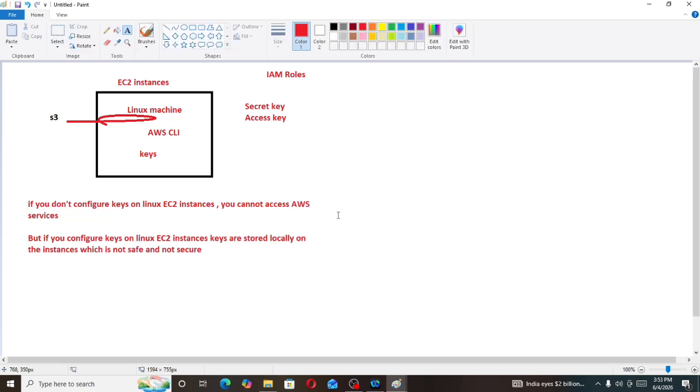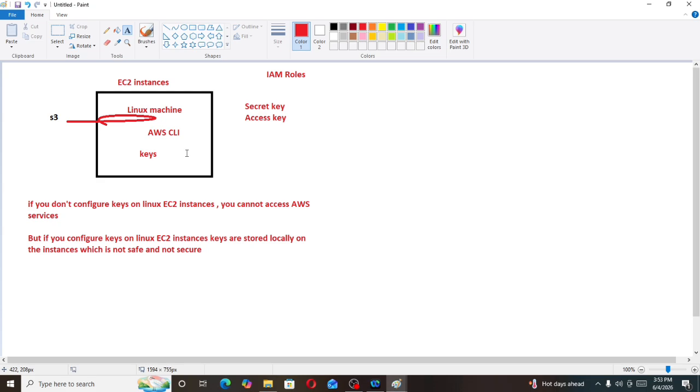To access the S3 bucket, we are using the AWS command line interface on the Linux machine. To configure it, we need to use keys, secret keys and access keys. If you don't configure keys on the Linux EC2 instance, you cannot access AWS services. But if you configure them, the keys are stored locally on the EC2 instance, which is not safe and secure. A hacker can hack your access to the S3 bucket.